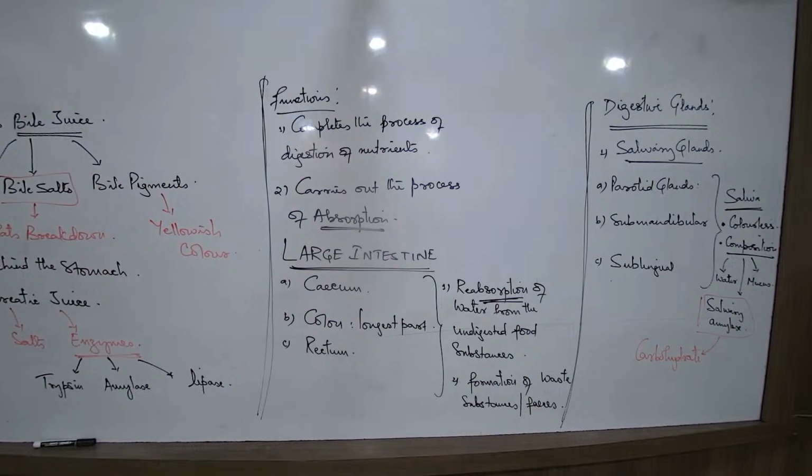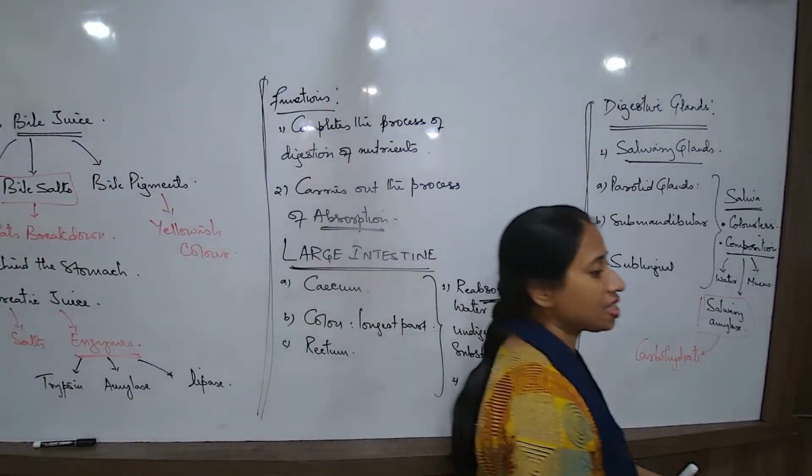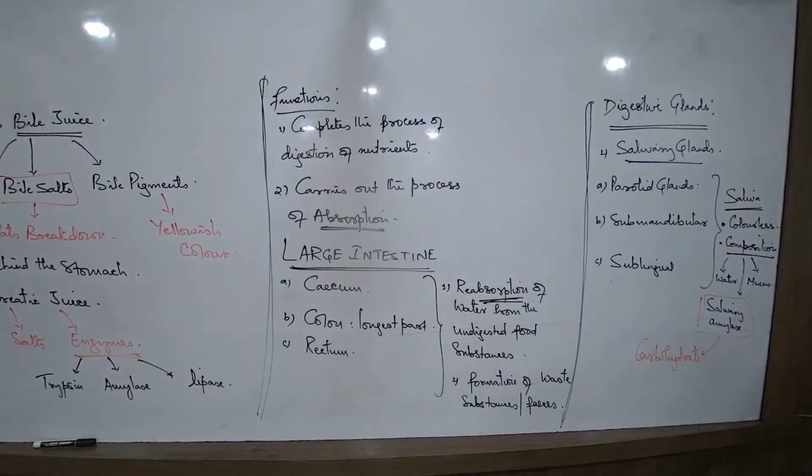There are so many. So we are talking about the pancreas, another digestive gland located behind the stomach. What type of enzymes? Trypsin, these are the protein digesting ones. Amylases, these are the carbohydrate digesting ones, and lipases, these are the fat digesting ones.